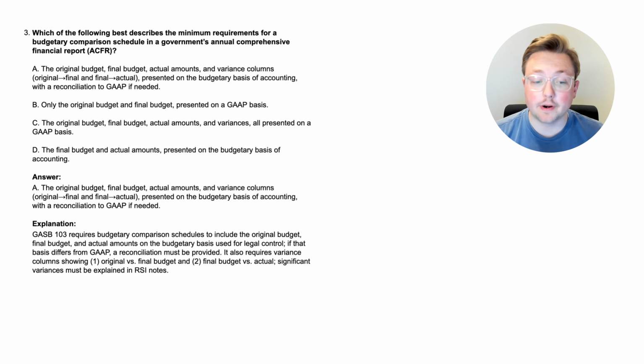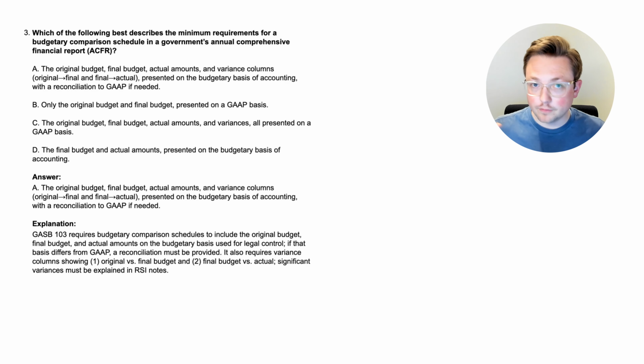It also requires variance columns, and this is what changed recently. It used to not be required to do this, even though they usually did it. Now it is required. It also requires variance columns showing the original versus the final budget and the final budget versus the actual, what actually happened. Significant variances must be explained in the required supplementary information notes.